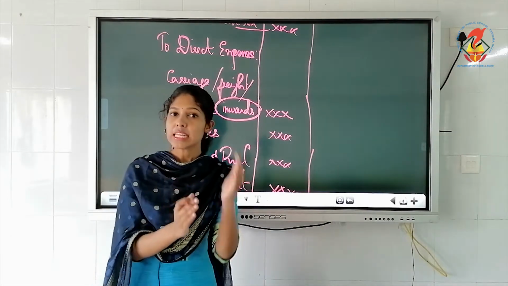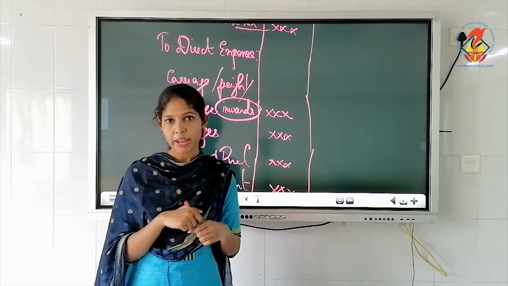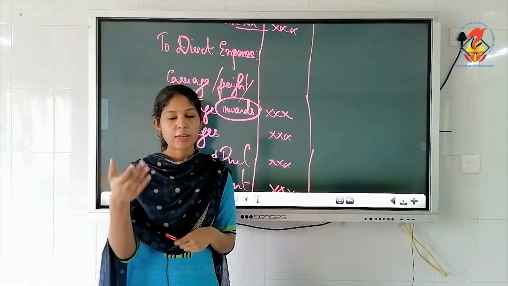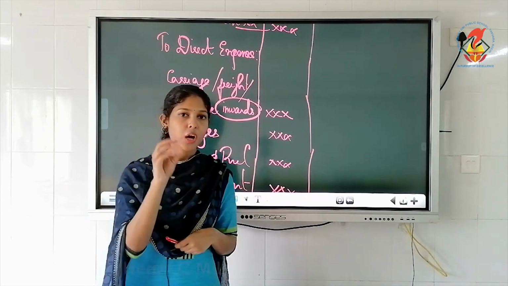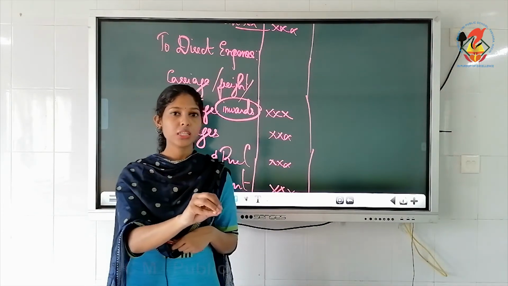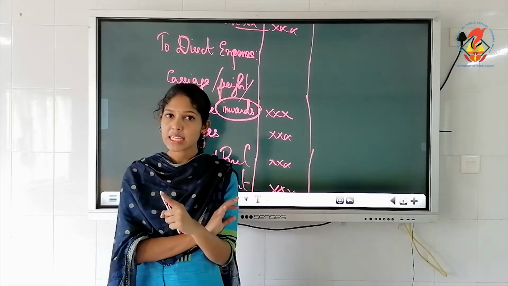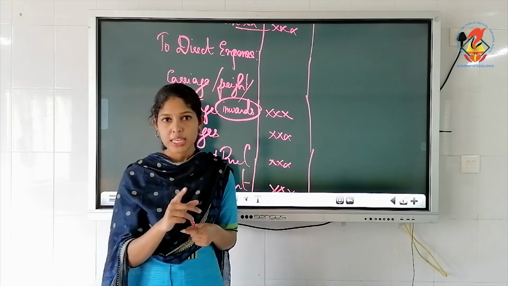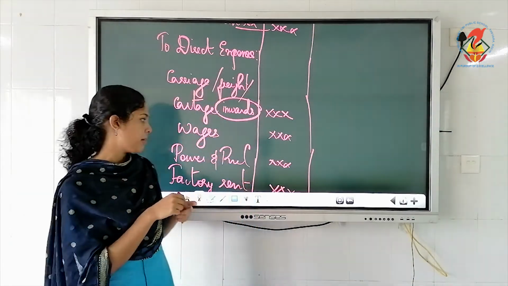So that is indirectly related. Office staff is not directly related to production. Only the workers are engaged in production, factory workers. Understood? So wages or the amount paid to factory workers, which is termed as wages, it's direct. Whereas salary is the amount paid to office staff, which is indirect. Understood? That you have to remember.